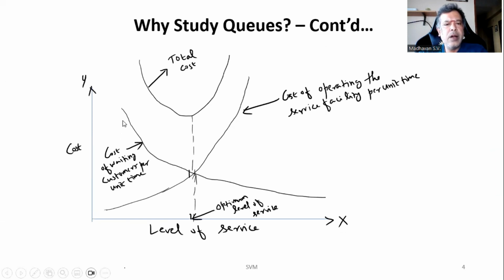So here is the cost of waiting, per customer per unit time, how much time they are waiting. Here it is the cost of the operation for improving the service, the cost of operating the service facility per unit time. So there is an intersection of these two curves, and both of these costs together become the total cost. So here we try to focus on what we consider the optimum level of service. How we achieve the optimal level of service is our main objective in queuing.